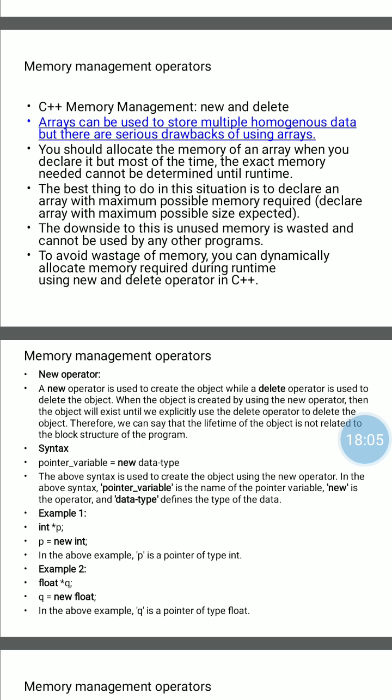To avoid this problem of wastage of memory, we can allocate dynamic memory to the array using the new operator and delete operator in C++. It means when we need memory, we allocate the memory at runtime, and when that memory is not used for a longer time, we release it using the delete operator.